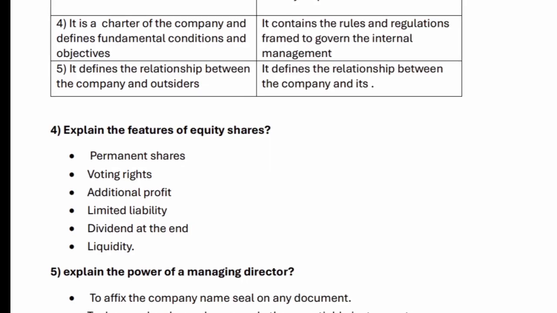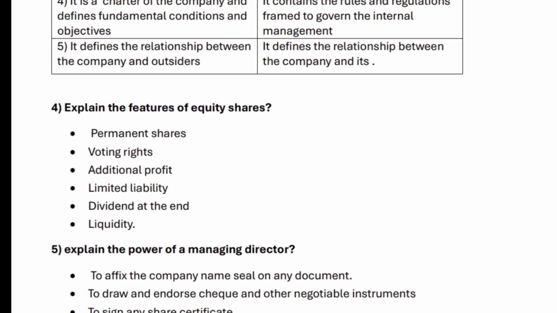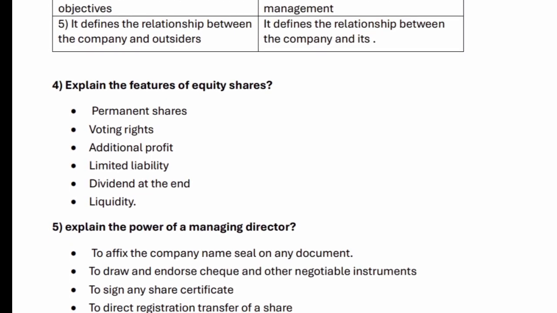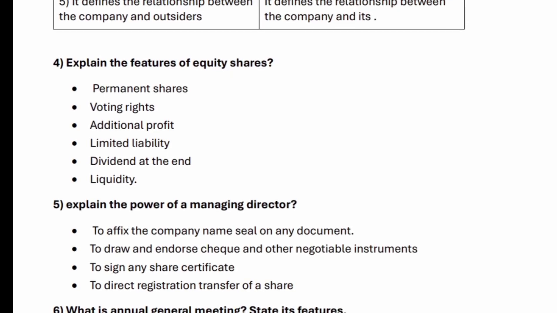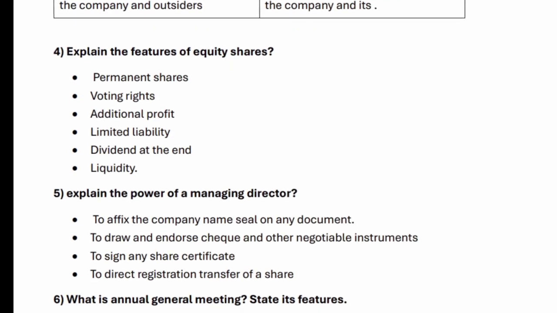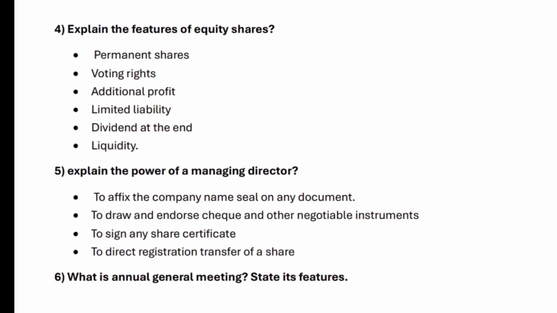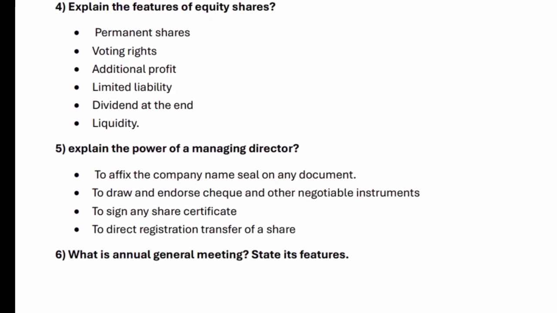4. Explain the features of equity shares: permanent shares, voting rights, additional profit, limited liability, dividend at the end, liquidity. 5. Explain the power of a managing director: to affix the company name seal on any document, to draw and endorse cheques and other negotiable instruments, to sign any share certificate, to direct registration transfer of a share.